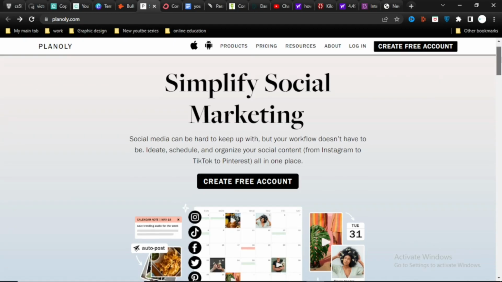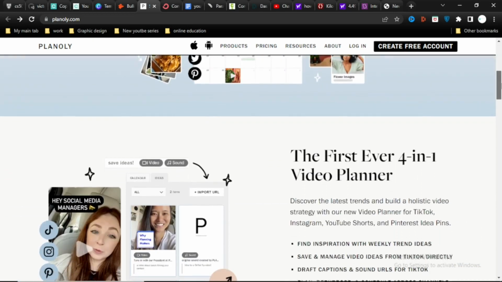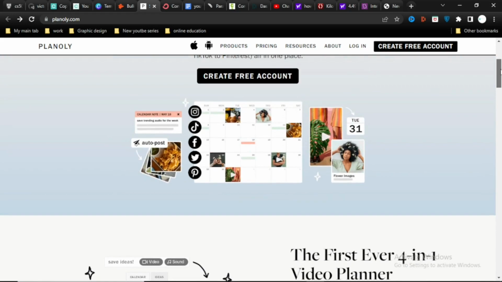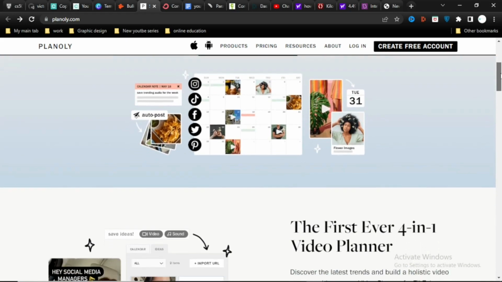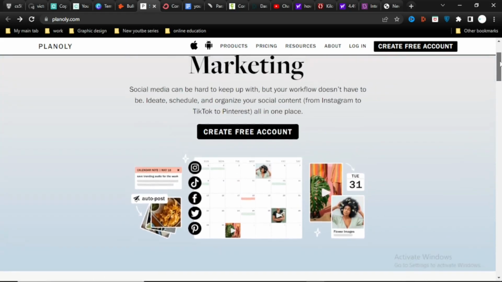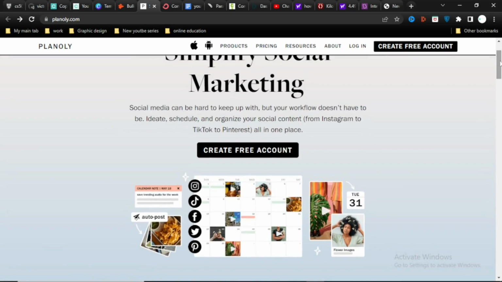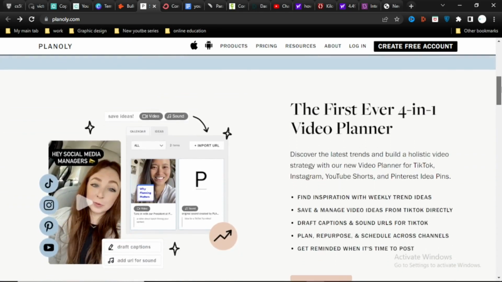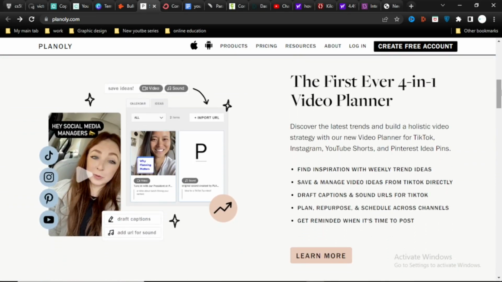Next we have Planoly. If you're using social media to communicate and interact with your followers and develop a brand, a social media scheduler like Planoly is a crucial tool. Because Planoly is an app that you can install on your smartphone or use on the web to keep your social media presence going even when you're gone. For those with well-liked social media profiles but limited on free time, this app is ideal for you.